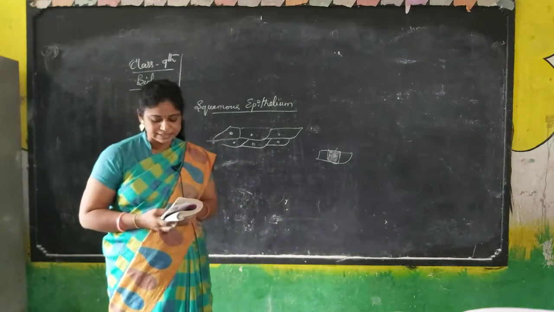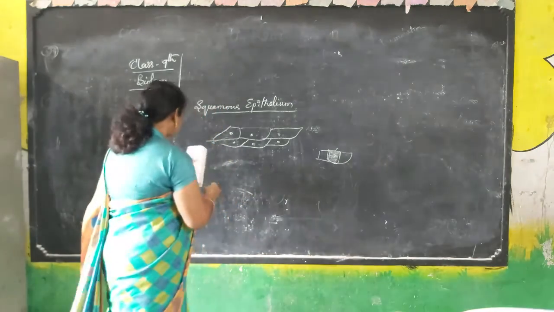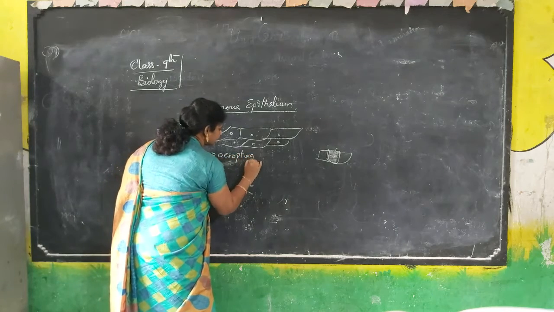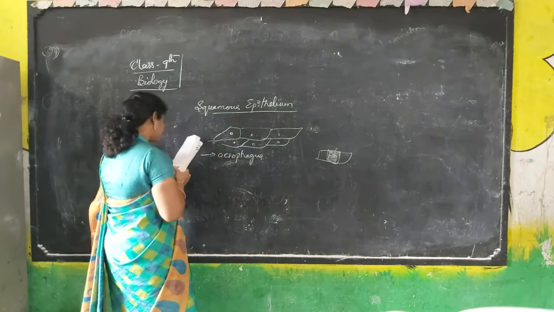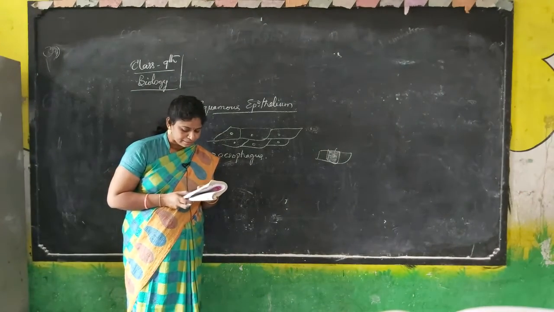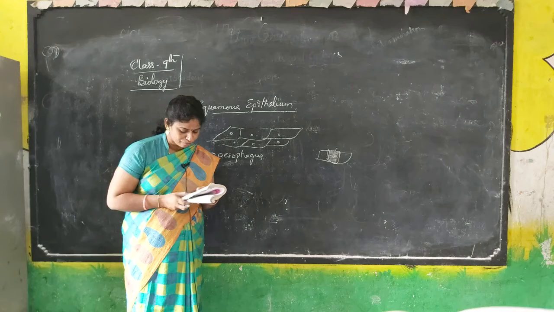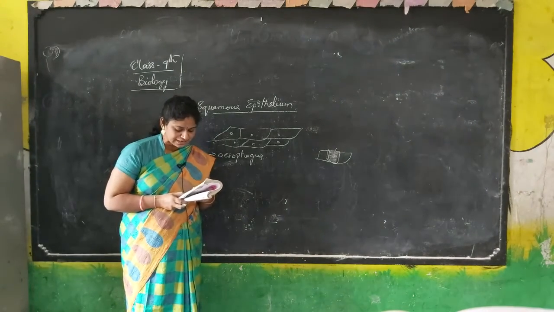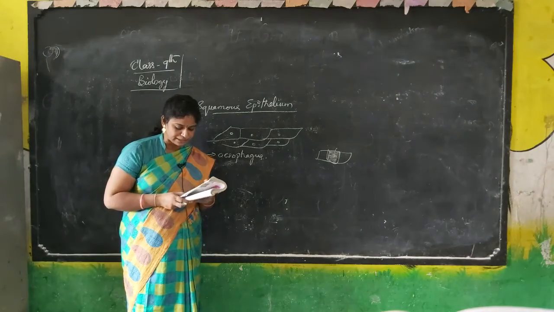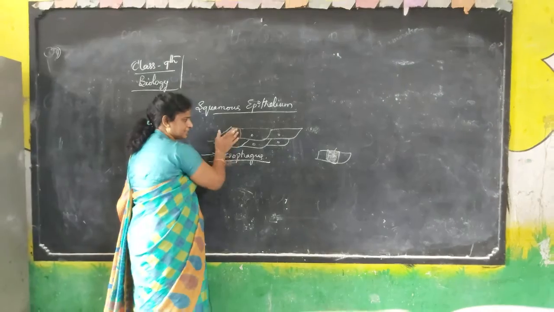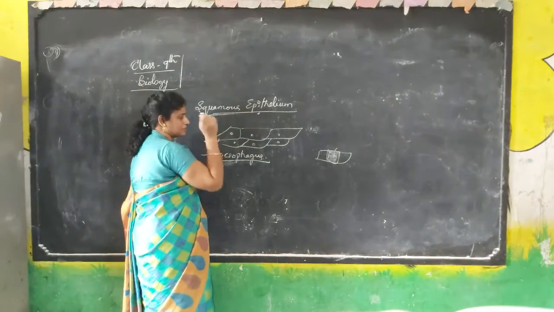See here, mainly it is present in organs like the esophagus, the lining of alveoli and the lining of blood vessels. Mainly in the transportation of substances, it occurs selectively through a permeable membrane. See here, one thing I will tell you. What is meant by esophagus? These are thin, flat cells. Those are called squamous epithelial cells.